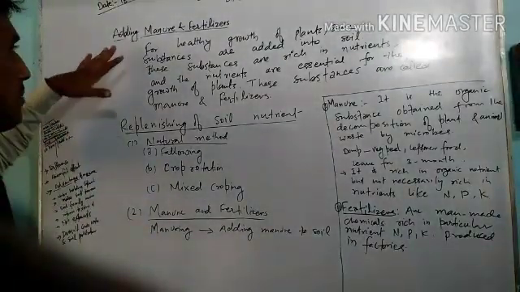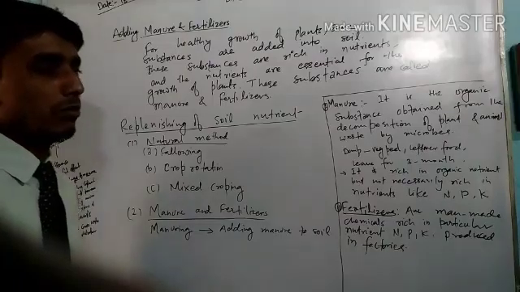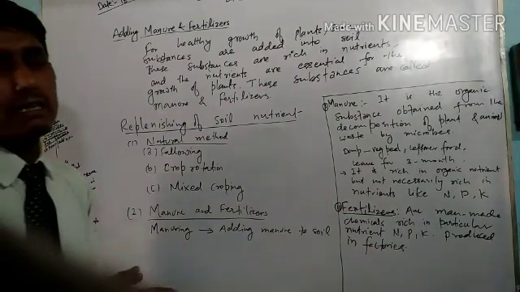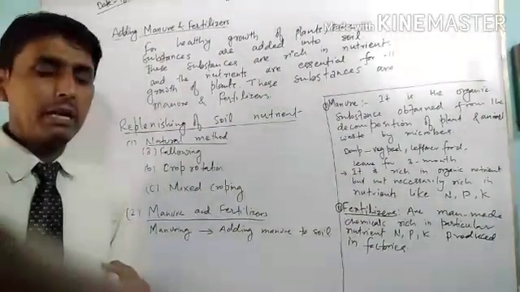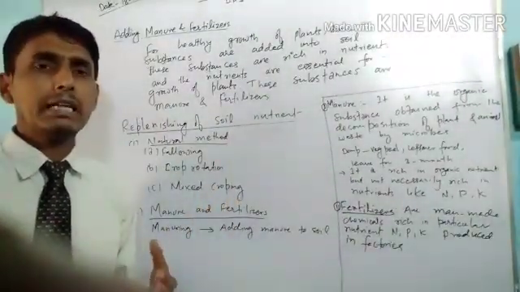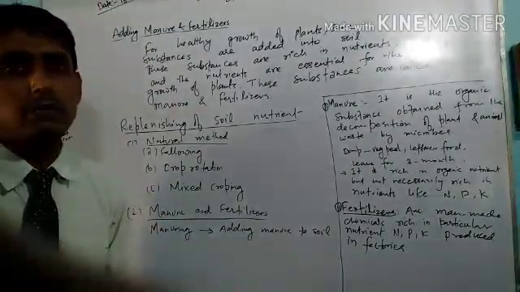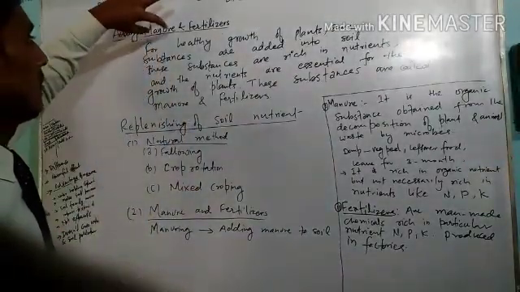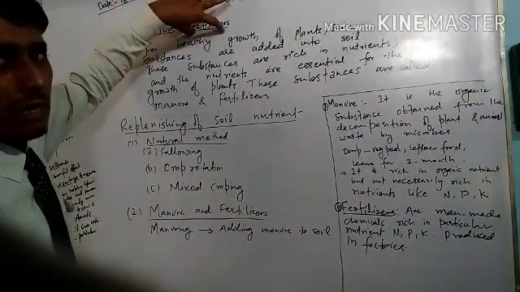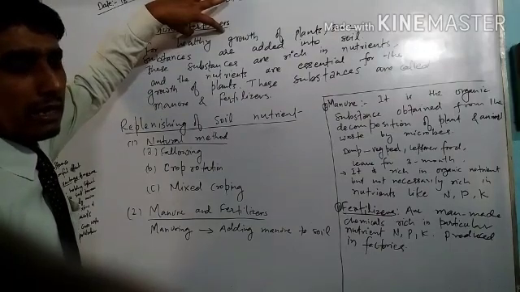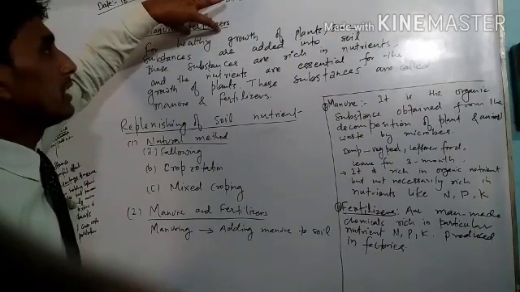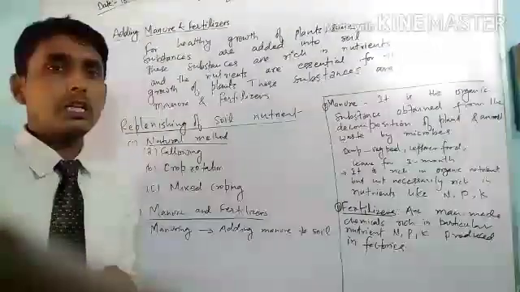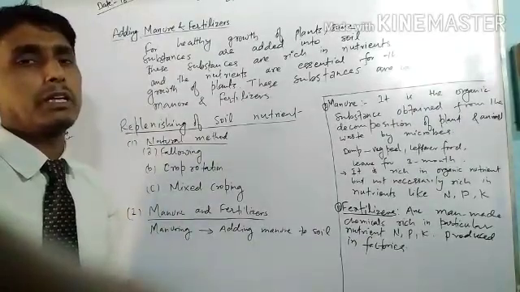Therefore, at particular intervals there should be application of some nutrients in our field. The third step is adding manure and fertilizer. So what are manure and fertilizer? Fertilizer is a substance which is rich in particular nutrients and is made in a factory, and manure is an organic substance obtained from the decomposition of organic matter, for example plant bodies and animal bodies.